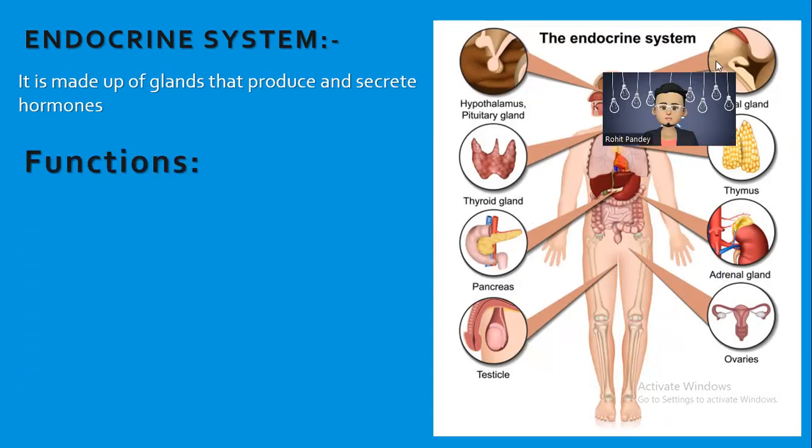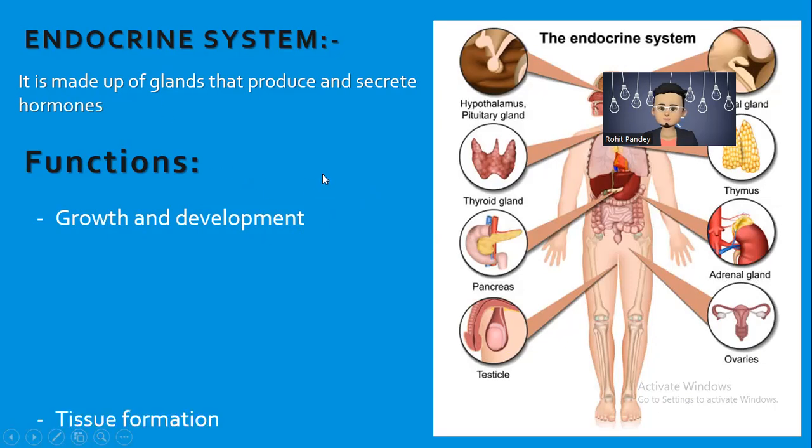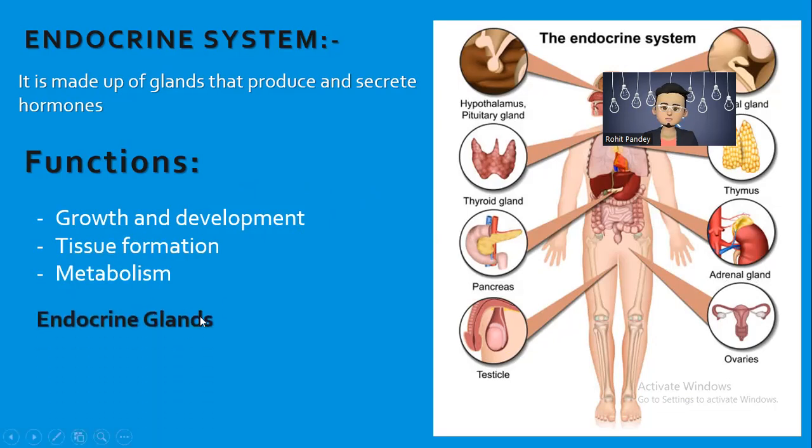Now, what are the functions? First, growth and development. As you know, the pituitary gland is responsible for the height of a human. Then tissue formation, metabolism, with endocrine glands like the pituitary gland and hypothalamus.